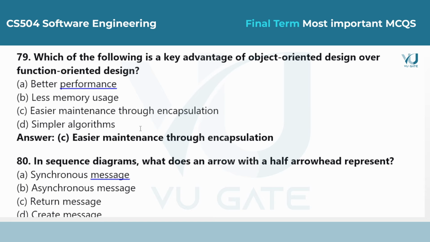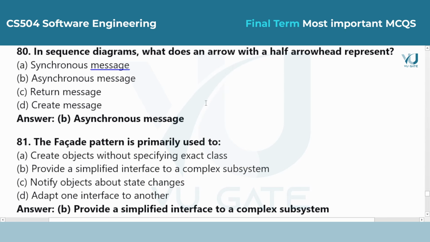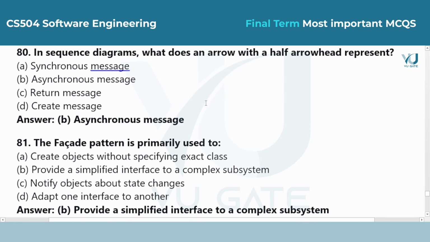Answer is option C, easier maintenance through encapsulation. By grouping data and functions together and hiding the details, object-oriented design makes it much safer to change one part of the system without affecting everything else. Question 80. In sequence diagrams, what does an arrow with a half arrowhead represent?